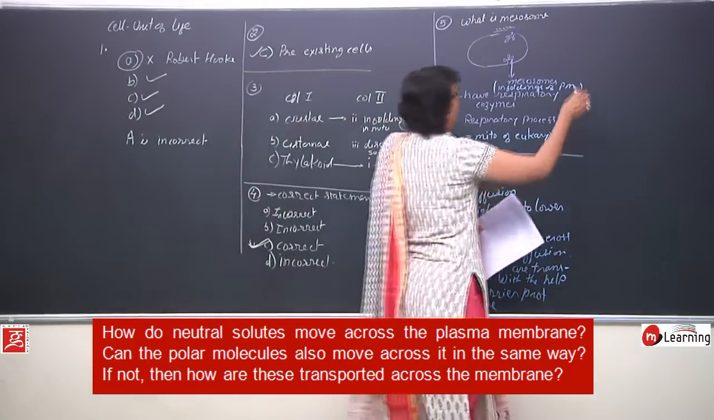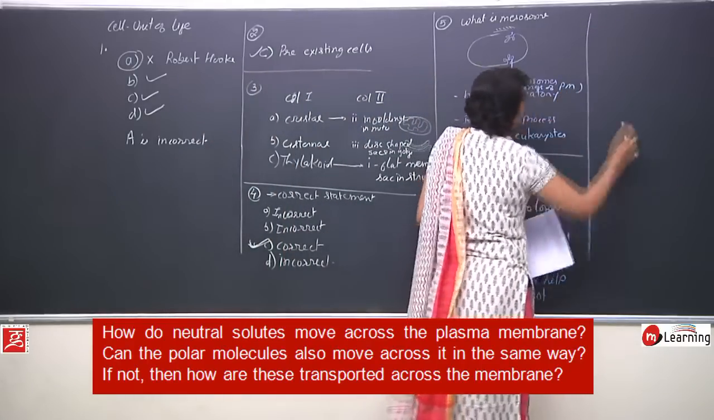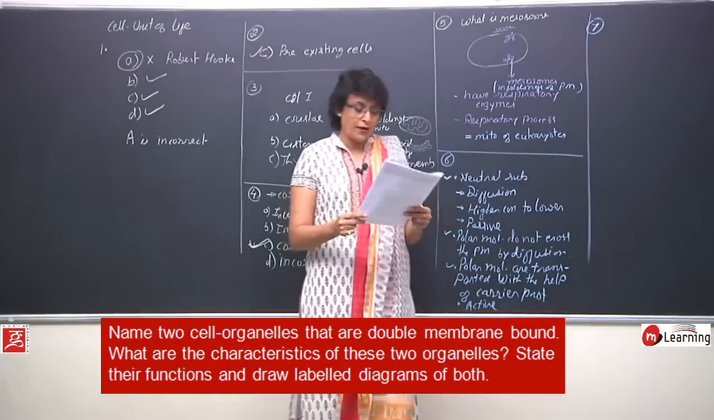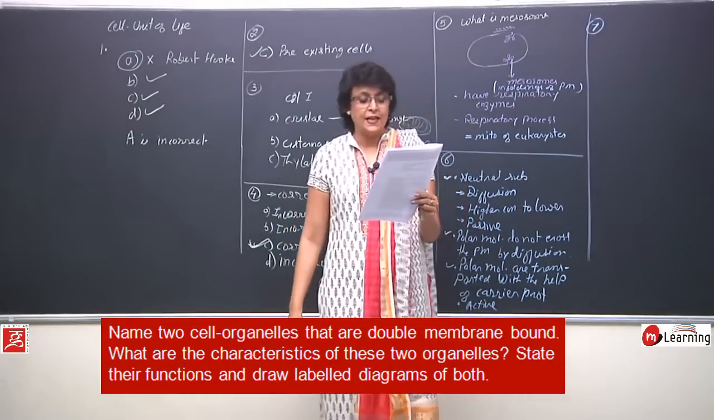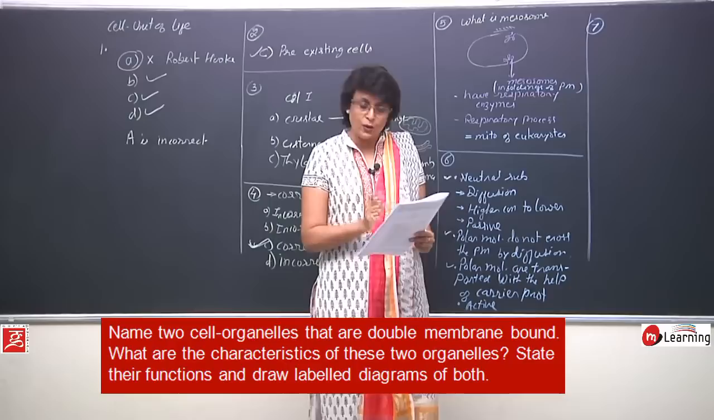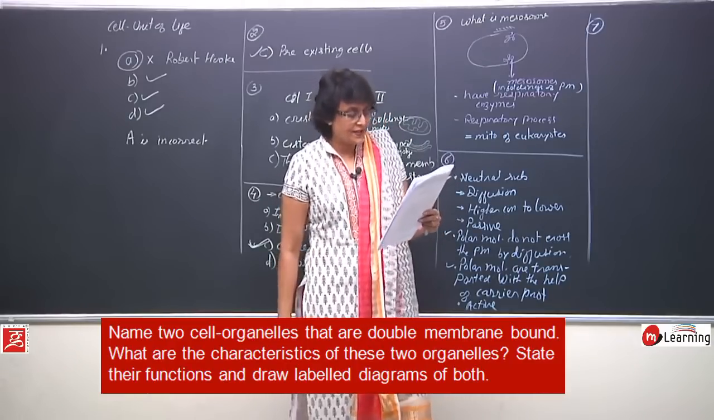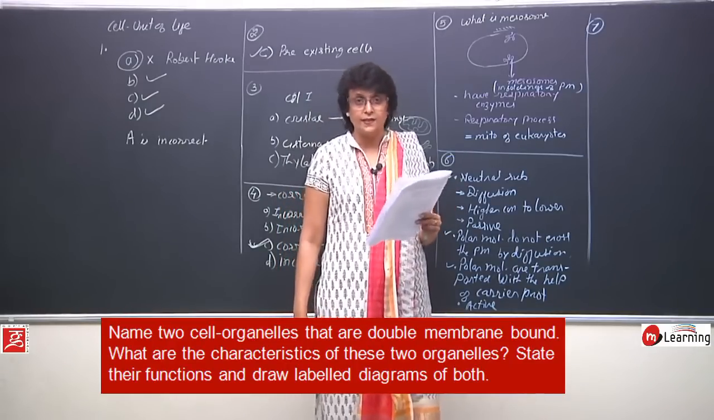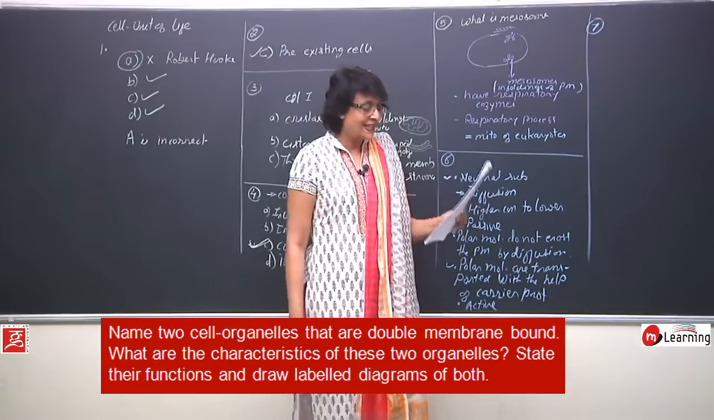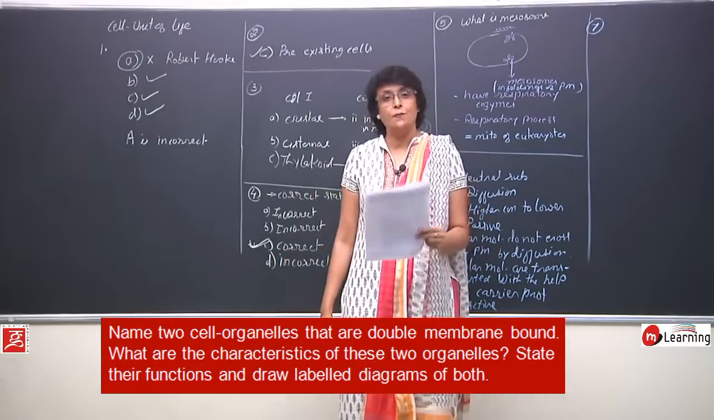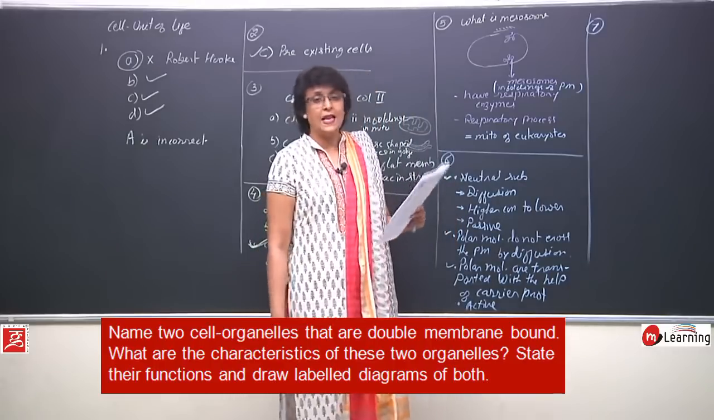Seventh question. Question number 7. Name two organelles that are double membrane bound. Part 1 of this question. What are the characteristics of these two organelles? This is part 2. State their functions and draw labeled diagram of both. Let us answer the first one.